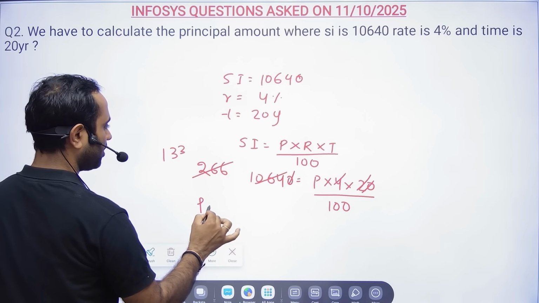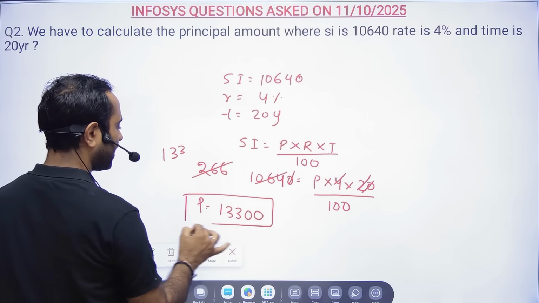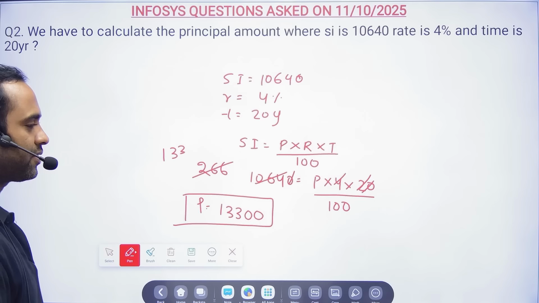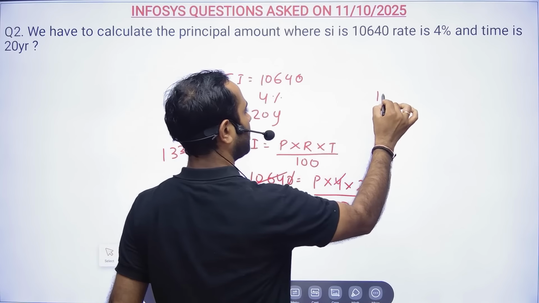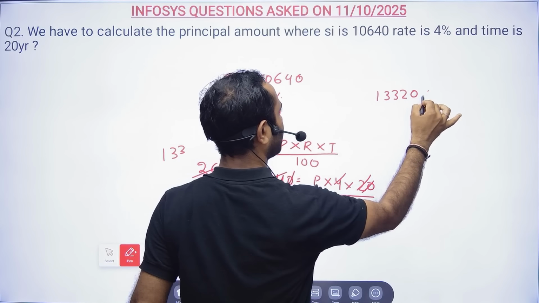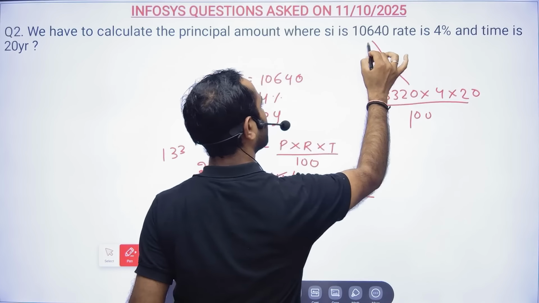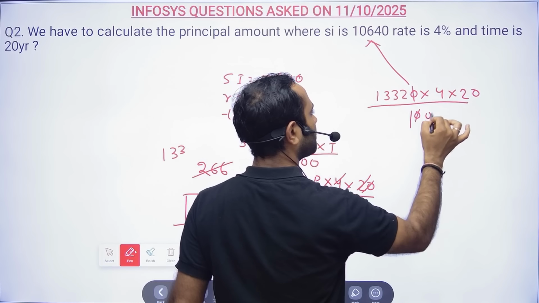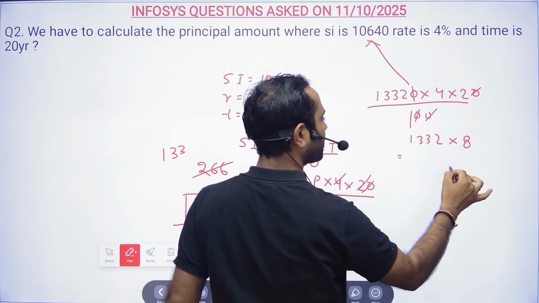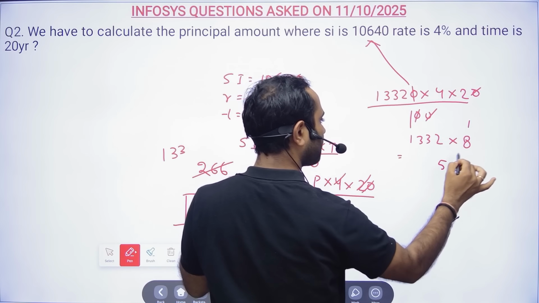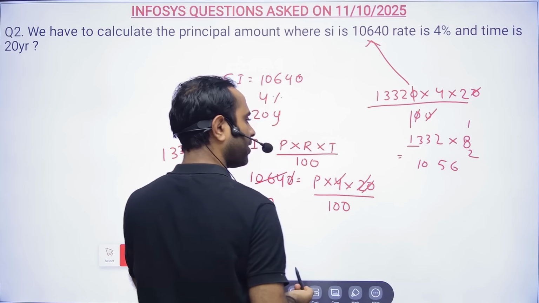So your principal will be 13300, right? So if you have 13,300 rupees, and if you invest for 20 years, see, again if you want, this is your principal, and this is your rate, and this is time. Divide by 100. If you do, you should be able to get the simple interest. Simple solution. So 1332 into 8. So 8 2s are 16, 24 plus 1, 25.